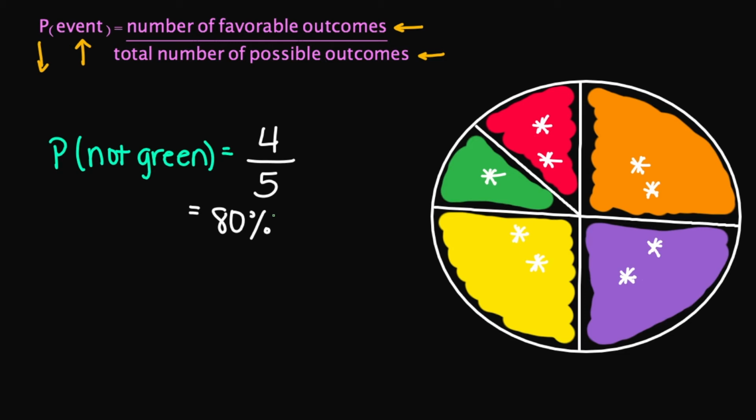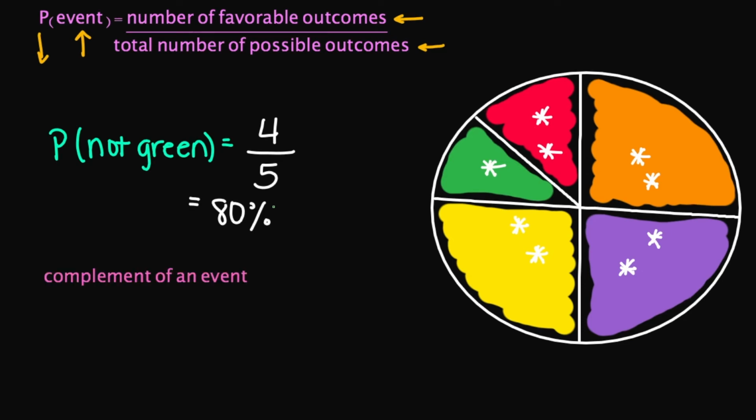And the terminology for this, when it comes to looking for the opposite of an event happening, is called a complement. So always keep in mind that the probability of an event and the complement of an event has to equal 1. So let's say there is a 30% chance that it is going to rain today, and I ask what is the chance of it not raining today, then that's going to be 70%, because 30% plus 70% is going to equal 100%. So remember, the probability of an event plus the complement of an event has to equal 1 or 100%.